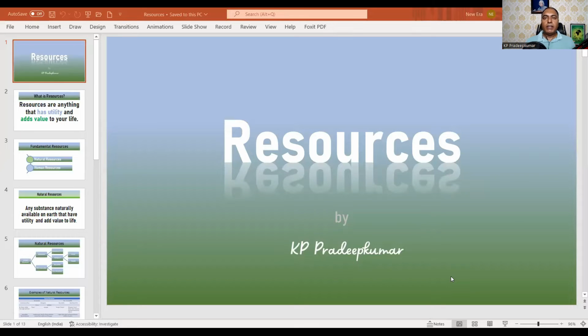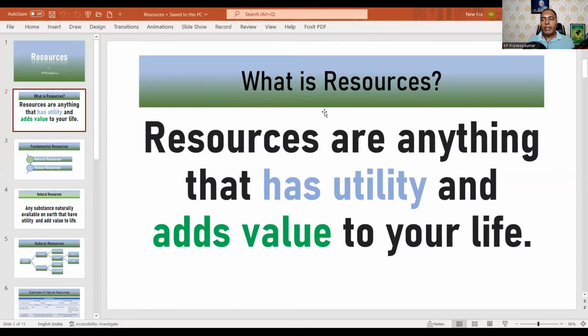I have made a small PPT slide on resources. You can just see what resources are first. Resources are anything that has utility and adds value to your life. So you must understand, whatever you see around, you just see what all are resources. If anything has some utility, some use, and it can add some value to your life, we can call it resources.